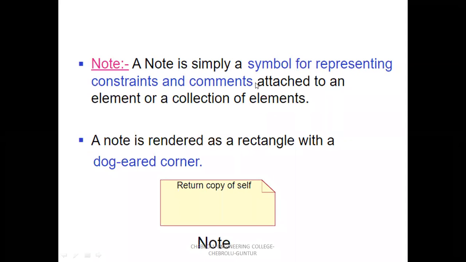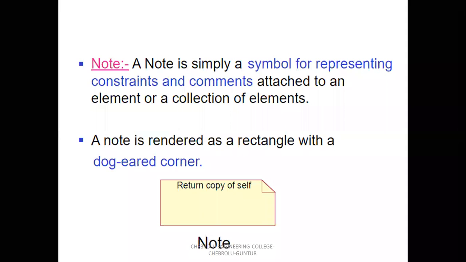A note is a symbol for representing constraints and comments. Constraints means, suppose some elements are working under a condition. Suppose some AC works up to a maximum of 40 degrees and a minimum of 16 degrees.